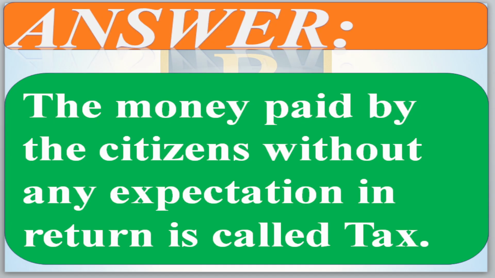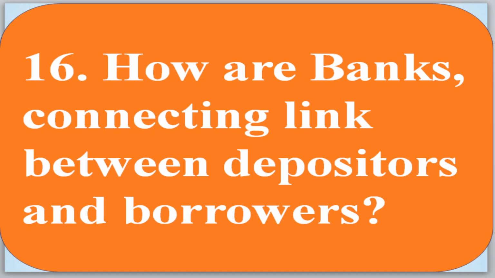What is a tax? The money paid by the citizens without any expectation in return is called the tax. How are banks a connecting link between depositors and the borrowers?